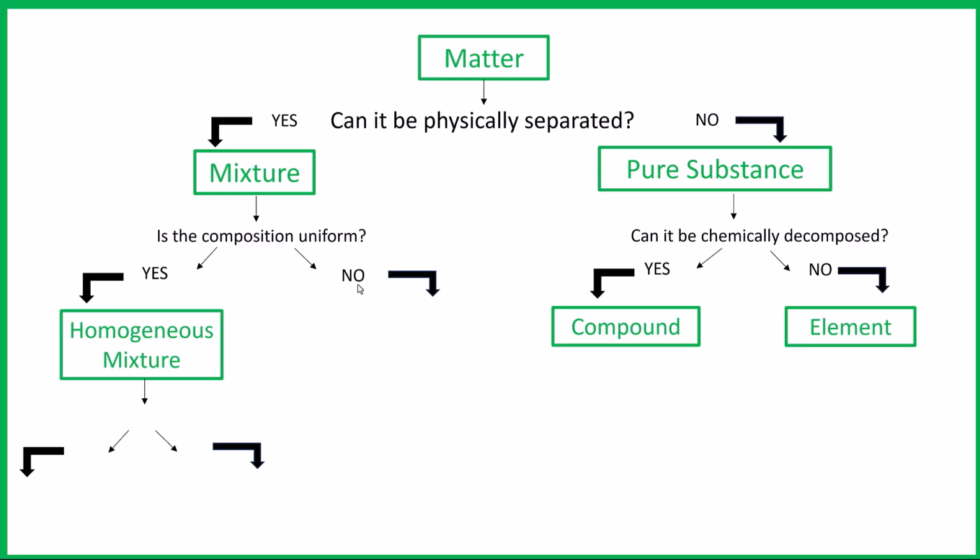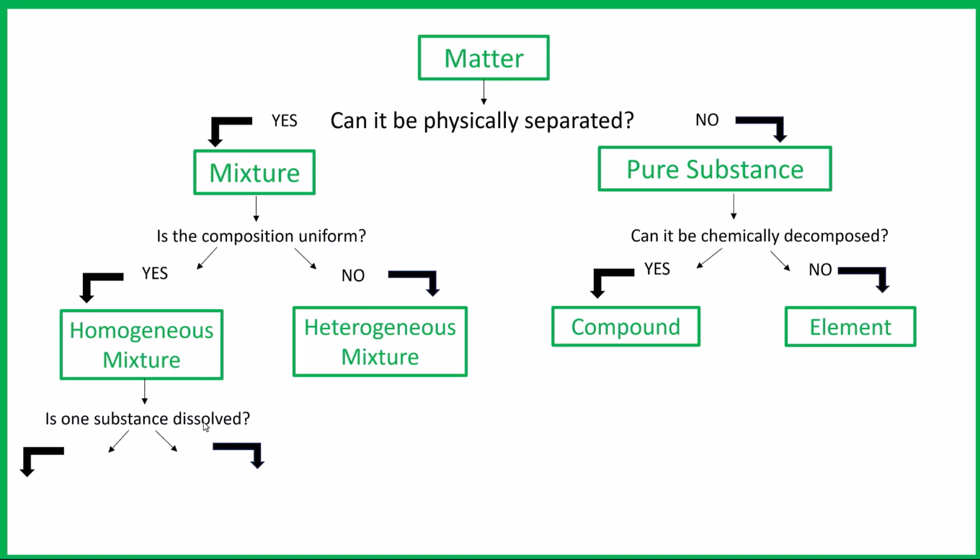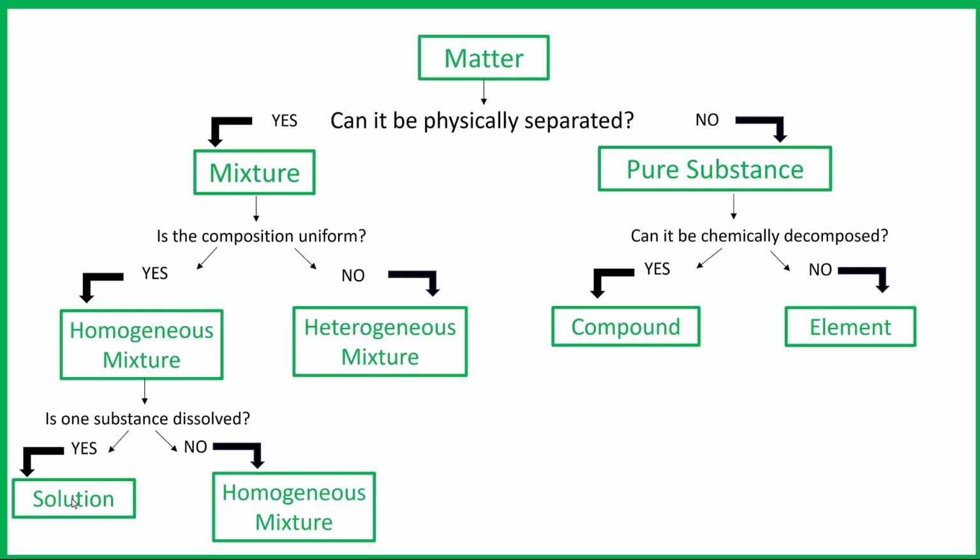If it's not uniform, it's a heterogeneous mixture. And then these homogeneous mixtures can be further separated. If one substance is dissolved in another, then it's called a solution. If not, we just call it a homogeneous mixture.